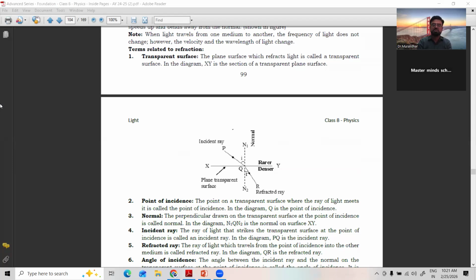See here. First one you can see: transparent medium. Already I told, to study refraction, the medium should be transparent, meaning it should allow the light to pass through. So the plane surface which refracts the light is called transparent medium. In the medium XY, say this is the transparent medium. It may be glass, water, or anything.